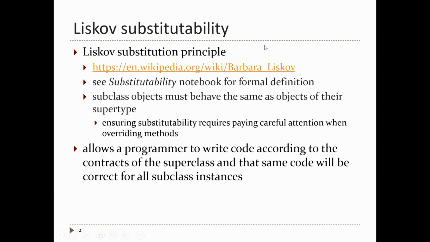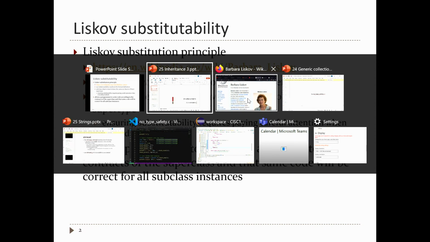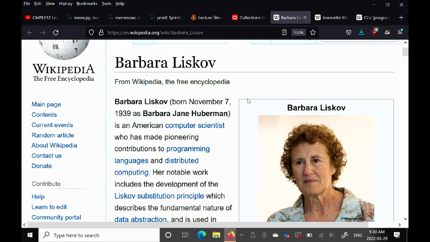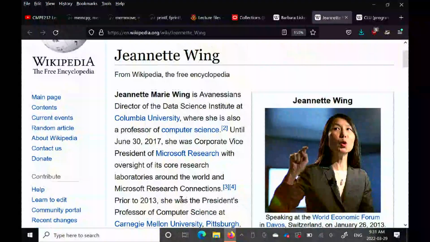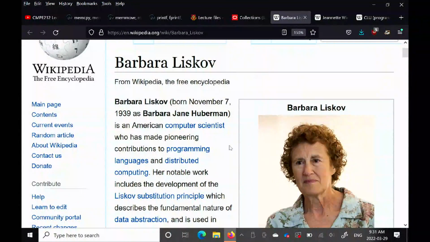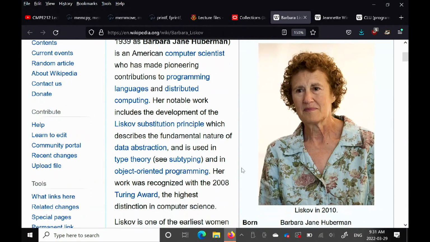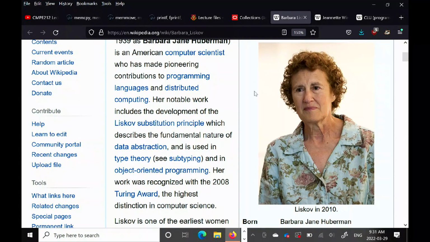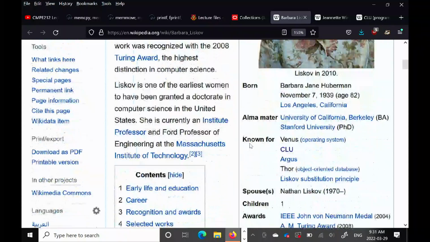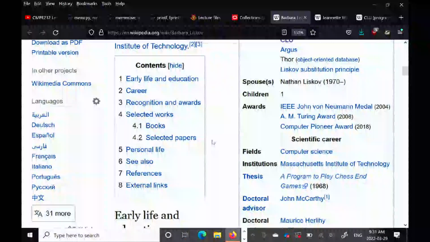So the Liskov substitution principle is named after Dr. Barbara Liskov. If you click that link, it'll take you to her Wikipedia webpage. The principle is named after her and Jeanette Wing. They're both professors of computer science still, which is kind of surprising. She's over 80 right now. Anyway, they're still practicing computer scientists.